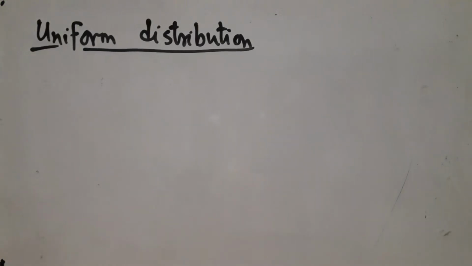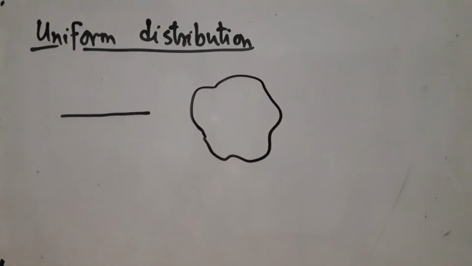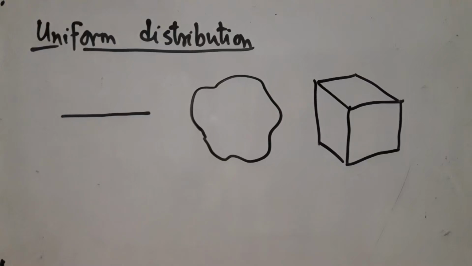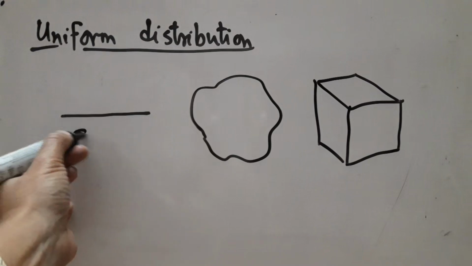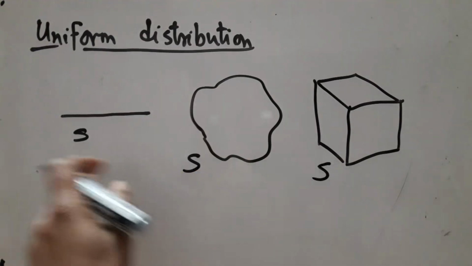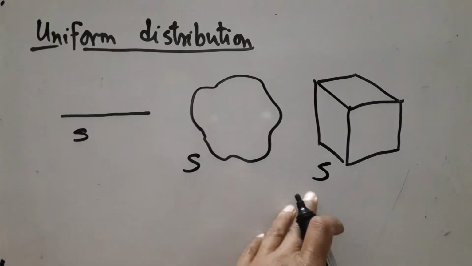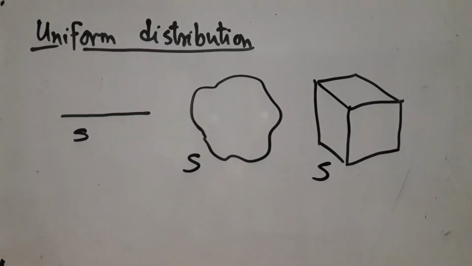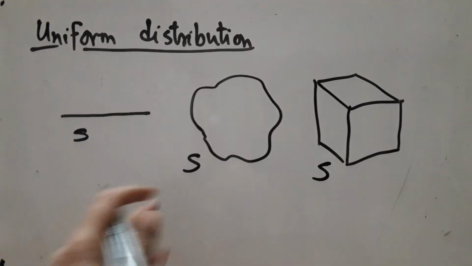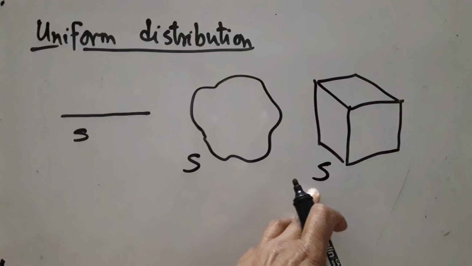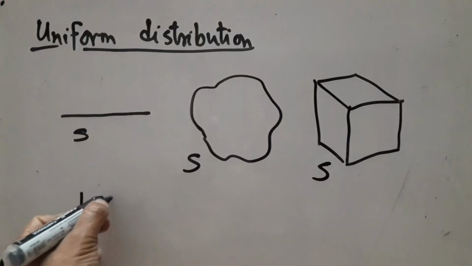In order to understand this, think of a subset of R, say an interval, or a region in R2, or some region in R3. I will call this region, in all these cases, S. So here S is a subset of R, a subset of R2, and a subset of R3. And I will denote the size of the set, in this case length, in this case area, and in this case volume, by a common symbol.